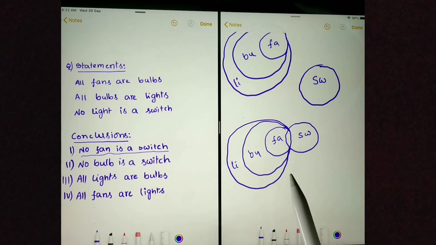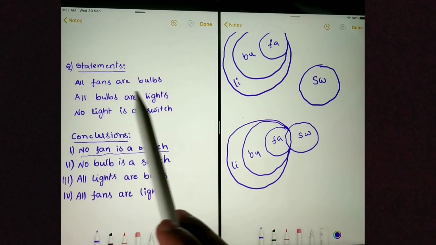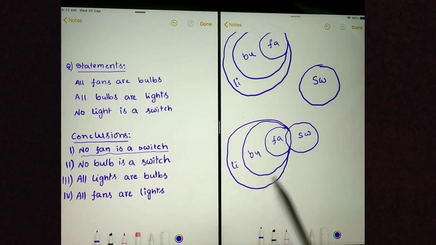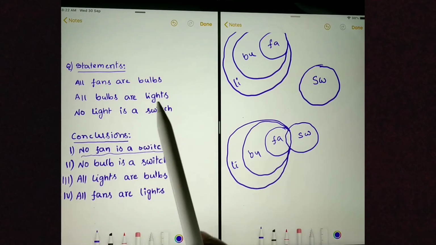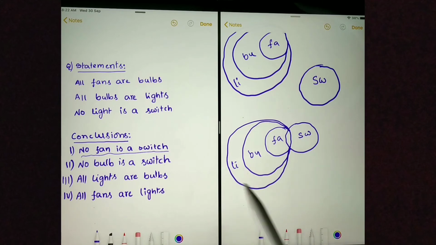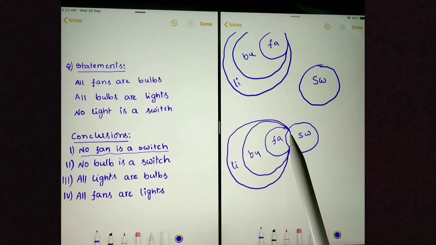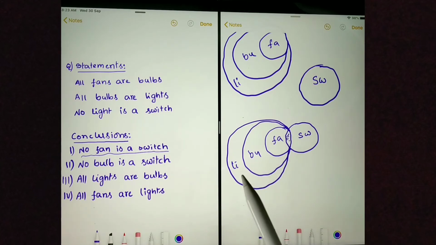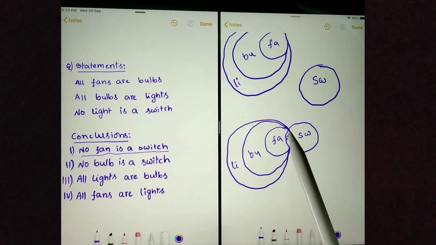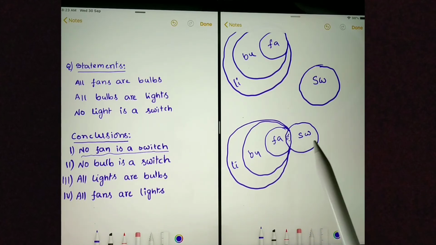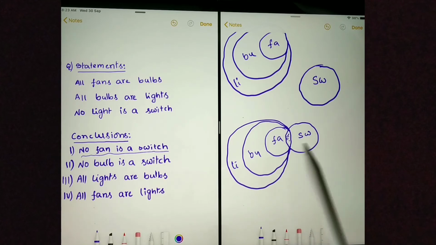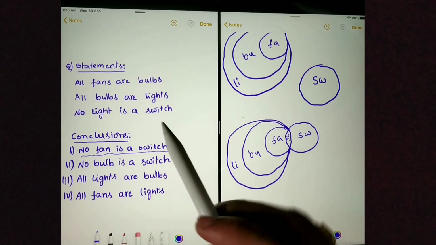Let's see whether we are following the statements or not. All fans are bulbs. Yes, all fans are bulbs. All bulbs are lights. No light is a switch. But here you can see some switches are lights. Without intersecting lights, I cannot intersect fans. Because I am not able to say some fans are switches, saying no fan is a switch is correct.